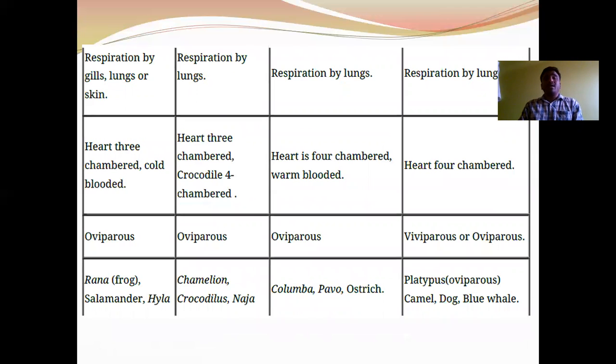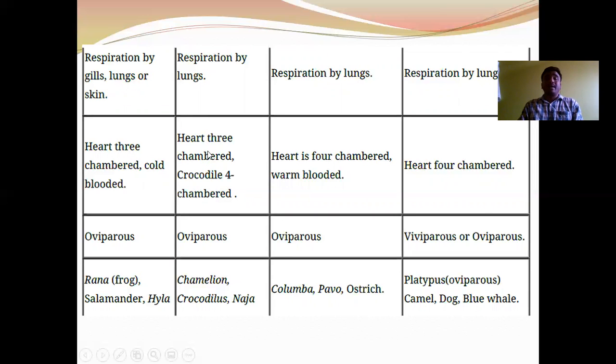Next, in amphibia, respiration is by gills, lungs, and skin. That means branchial respiration, pulmonary respiration, and cutaneous respiration occur in the amphibians. In reptiles, only pulmonary respiration is present. In aves also pulmonary respiration, and in mammals also pulmonary respiration. In amphibians, heart is three-chambered, incomplete double circulation, and they are cold-blooded animals.